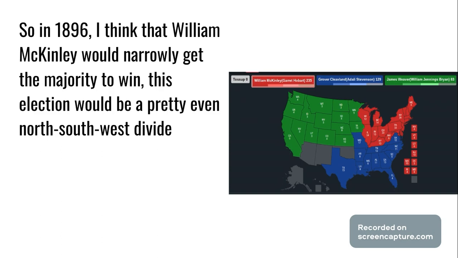So in the 1896, I think that William McKinley would narrowly get the majority to win. This election would be a pretty even north, south, and west divide.